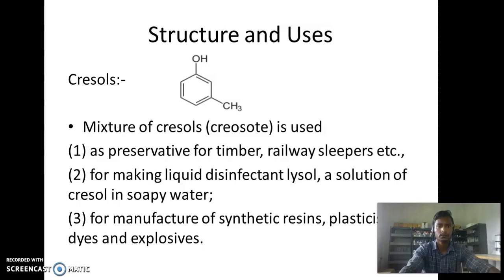First one, cresol. Okay, a mixture of cresols is used as a preservative for timber and railway sleepers. For making a liquid disinfectant, Lysol, a solution of cresol in soapy water. For manufacture of synthetic resin, plasticizer, dyes, and explosives.